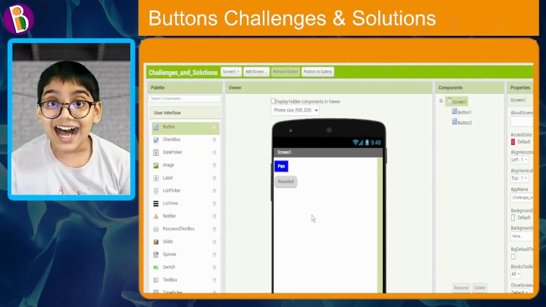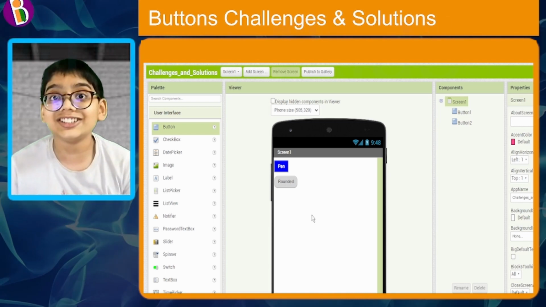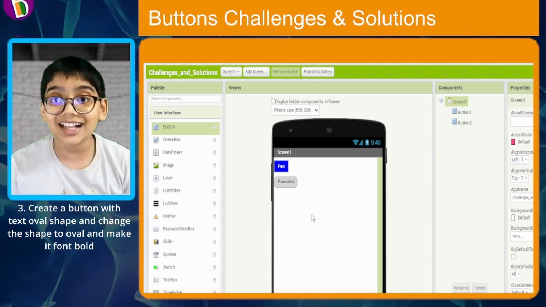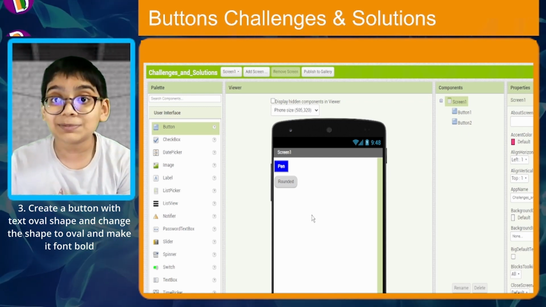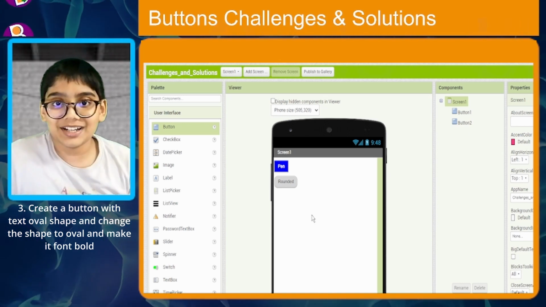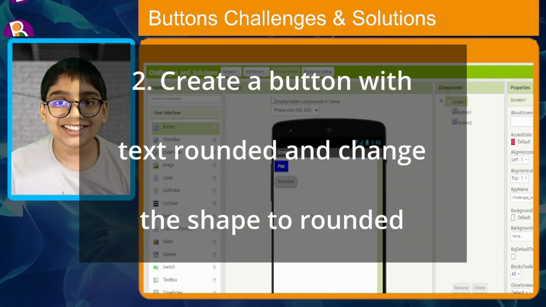Your last and final third challenge is to add a button, change the shape of it to oval and after that in the text option type oval shape and then lastly make it bold. I'm gonna give you 10 seconds to do that.